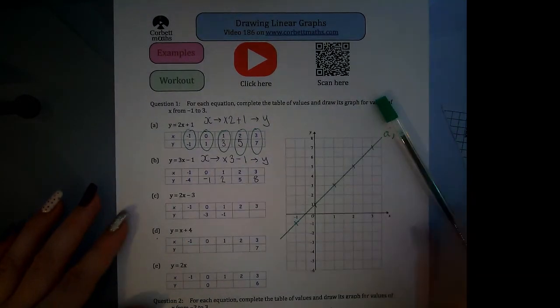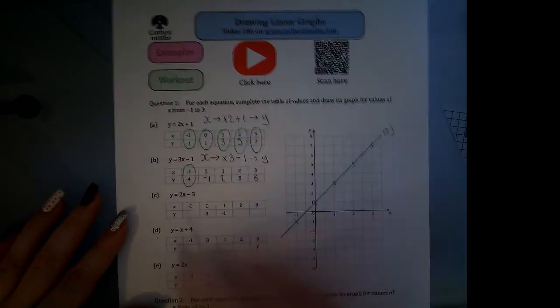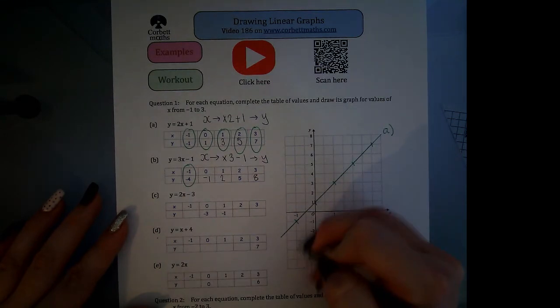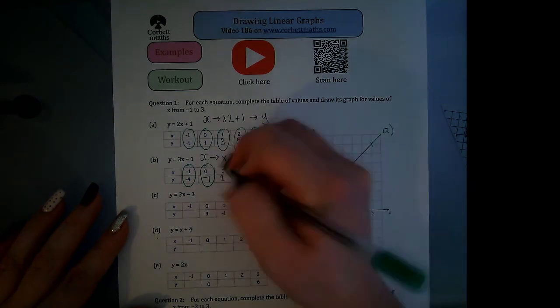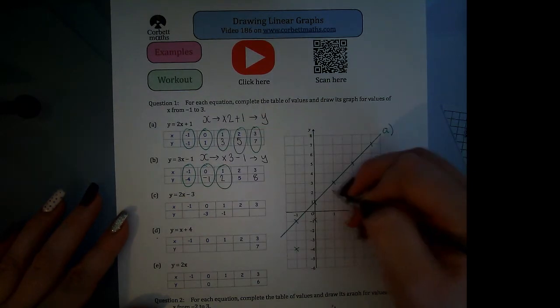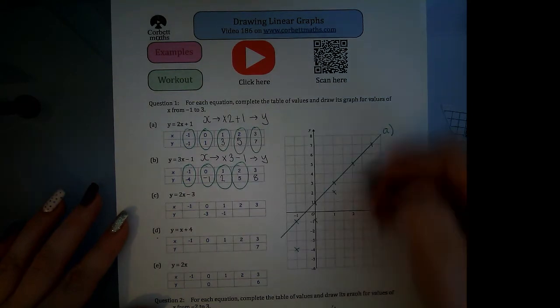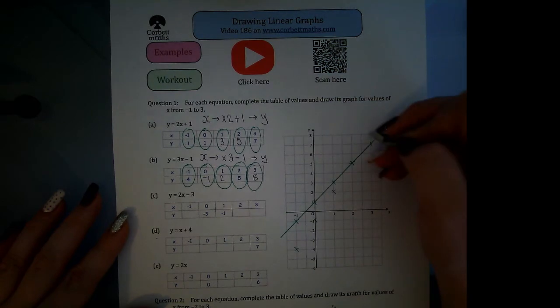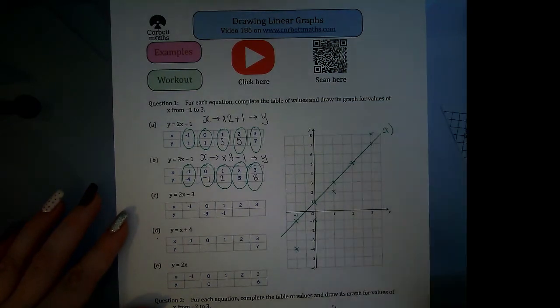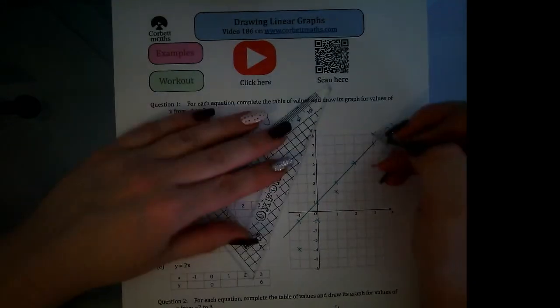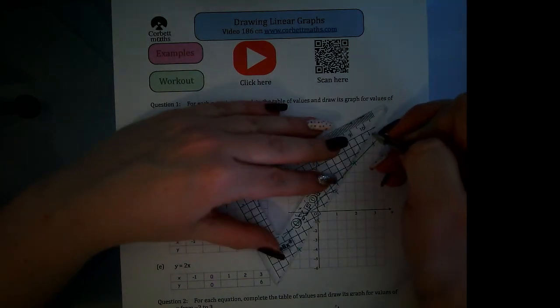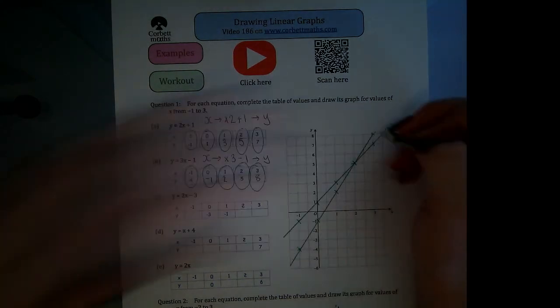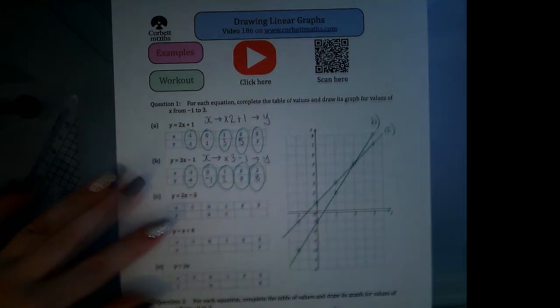And again, we've got our coordinates. So -1, -4. Sorry, -1, -4. 0, -1. 1, 2. 2, 5. And 3, 8. Now again, they join up to make a perfect line. Now, like me, you can just draw these all on the same axes. You don't need to draw the axes again. So that's B.